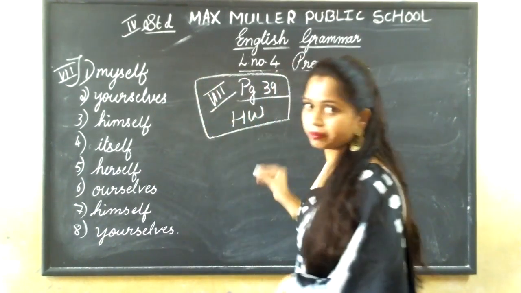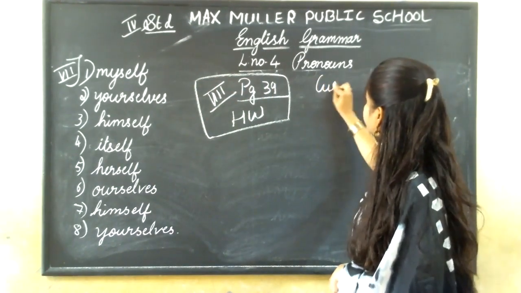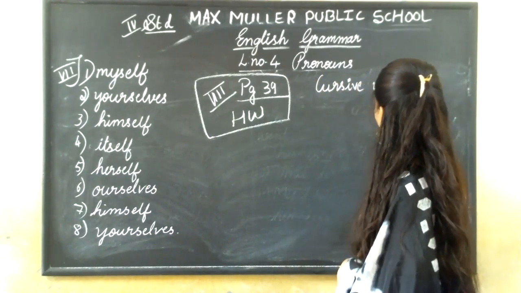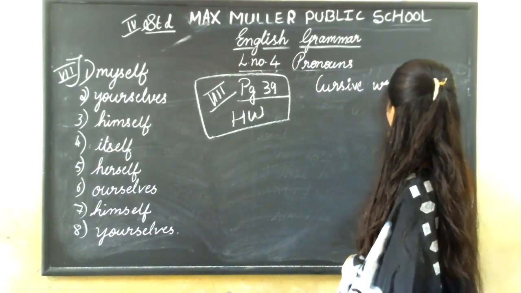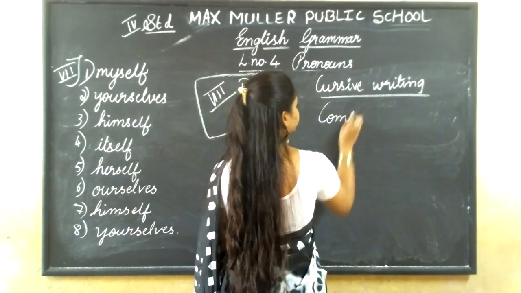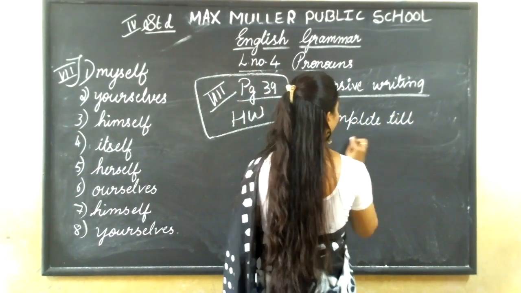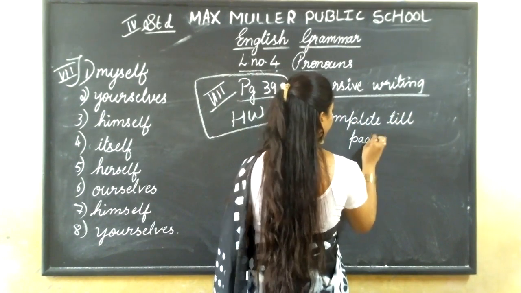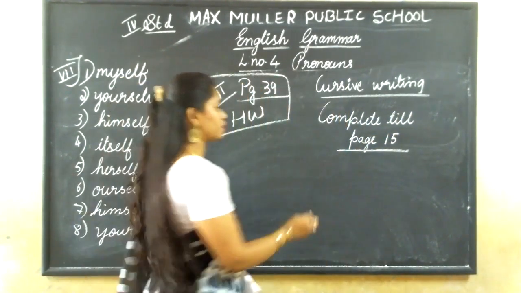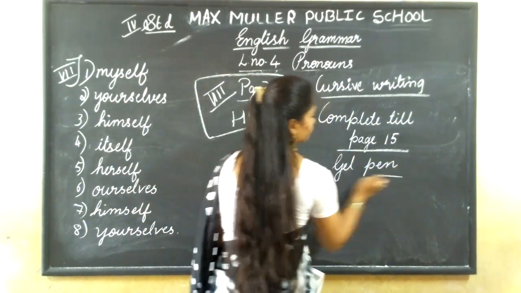And apart from that, you have one more homework also. It is cursive writing. Complete till page 15 with your gel pen.